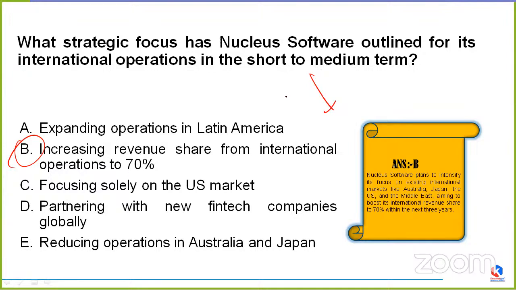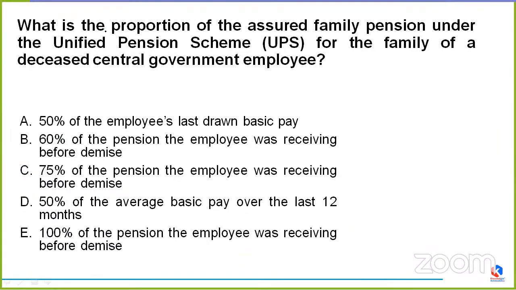It now plans to intensify its focus on existing international markets like Australia, Japan, US, Middle East, to boost its international revenue share to 70% within the next 3 years. So yes, this time the correct option, my friends, would be option B. So yes, Amom, Ravi are correct. Coming to the next question.